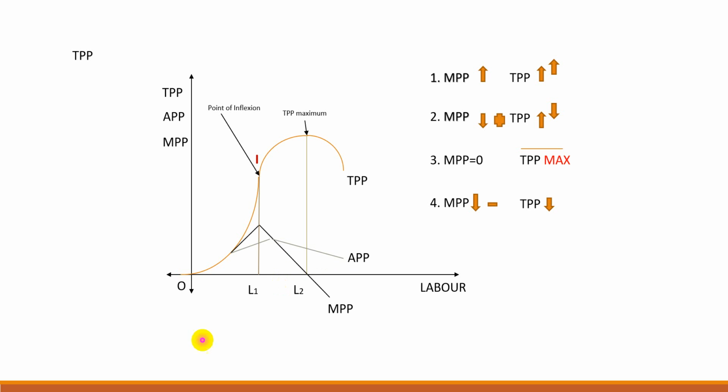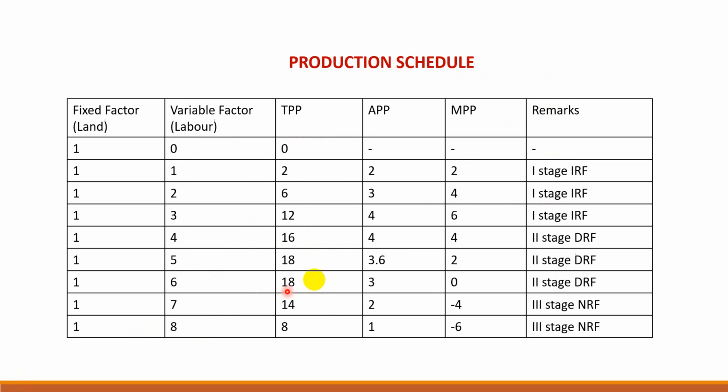Now see what we have said. If we see the previous table, as long as APP rises up to here, 4 is the maximum, so up to here the value of MPP is greater than APP. See, first both start the same, but thereafter APP is 3, MPP is 4, APP is 4, MPP is 6. That means as long as APP rises, MPP is greater than APP.